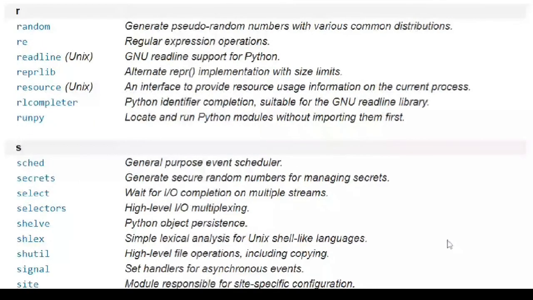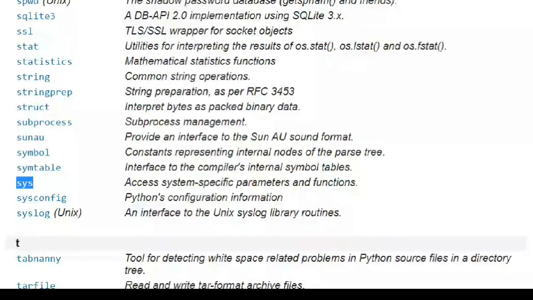Okay, so these are all the modules pertaining to S. Just take a look at this particular one. Access system specific parameters and functions. So this is the sys module, which will be interacting with your interpreter. Your interpreter will take this sys module and use a lot of functions from it. The interpreter will be using all this.